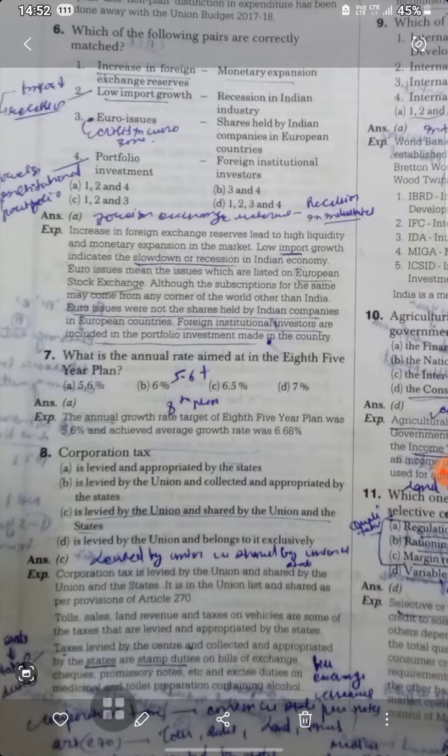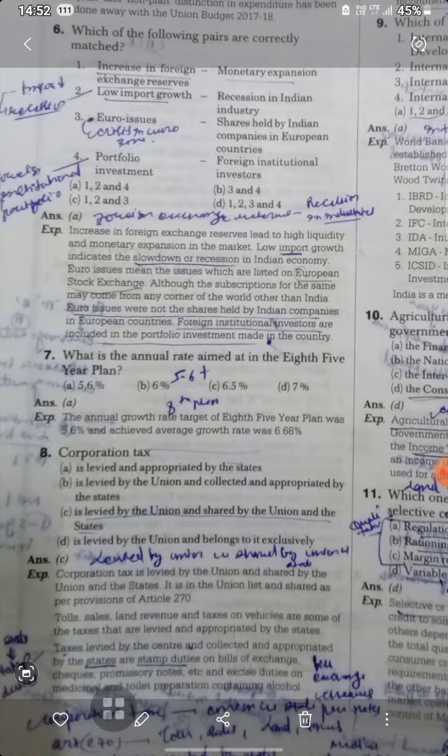Corporation tax is levied by the Union and shared by the Union and the states. It is in the Union list and shared as per the provision of Article 270. Toll, sales tax, land revenue, and tax on vehicles are some of the taxes that are levied and appropriated by the state. Taxes levied by the center and collected and appropriated by the state.